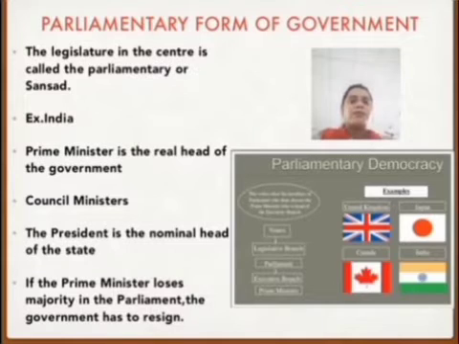So in this way there is proper coordination between the legislature and the executive. The parliament has full control over the government. If the prime minister loses the majority in the parliament, the government has to resign. So this is about the parliamentary system.